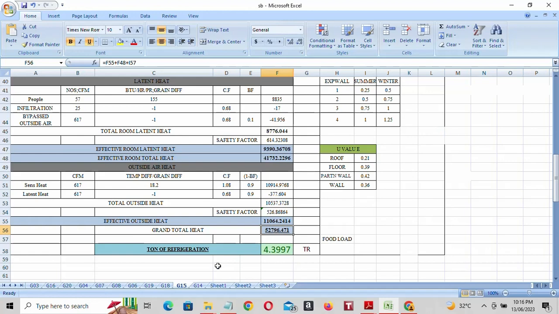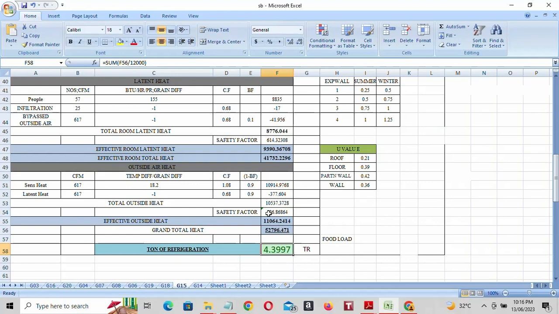Okay, and ton of refrigeration is 4.3997 ton. You have to divide this value by 12,000 because we need it in ton. Okay, 1 ton of refrigeration is 12,000 BTU per hour.